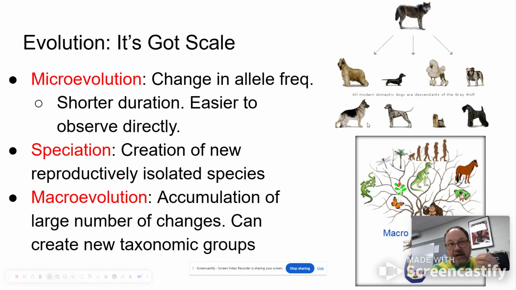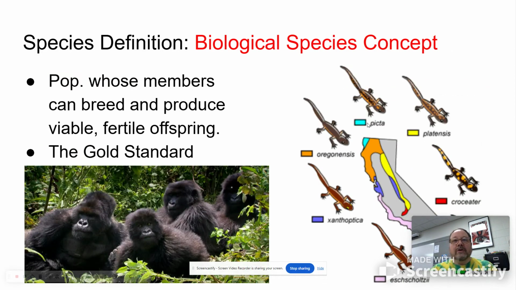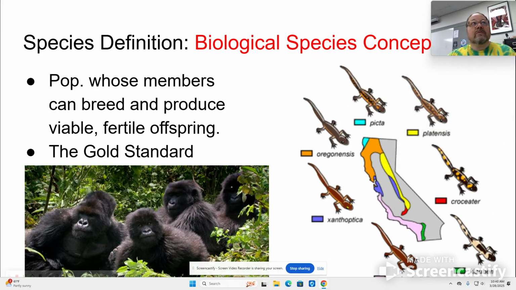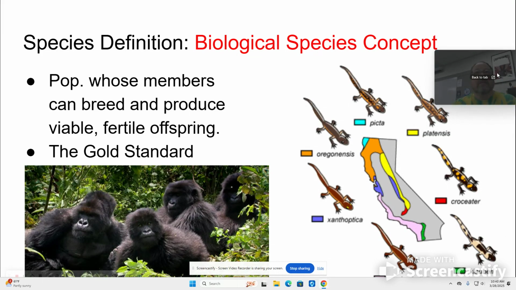Now, when trying to figure out how speciation occurs, we first need to think about how we're going to define species. There are a few different ways to define species, and I would say arguably the best way is what's referred to as the biological species concept. With the biological species concept, the idea is that members of populations naturally would interbreed with one another and produce fertile offspring.